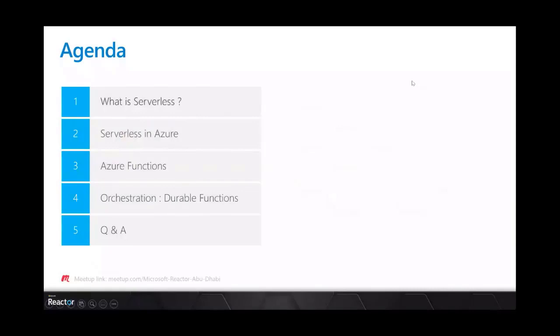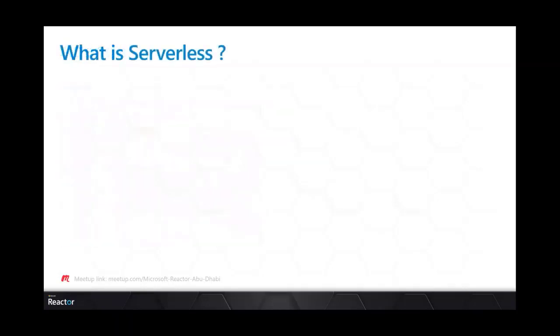So, like I said, we start our session with what serverless is in general, and serverless in Azure. Then we'll discuss Azure Functions and the extension Durable Functions, and we'll finish the session with your questions and a quick survey. So, to start, what is serverless?